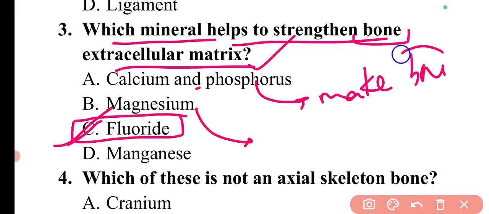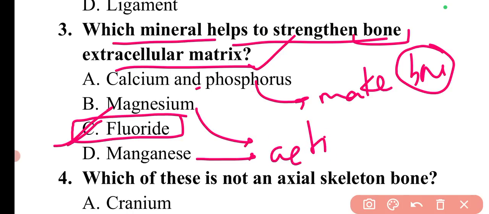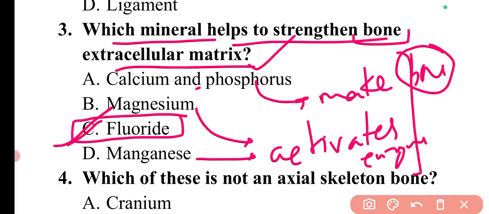Then manganese activates the enzymes which are involved in the synthesis of bone extracellular matrix. So these are the different minerals which are involved in bone growth.